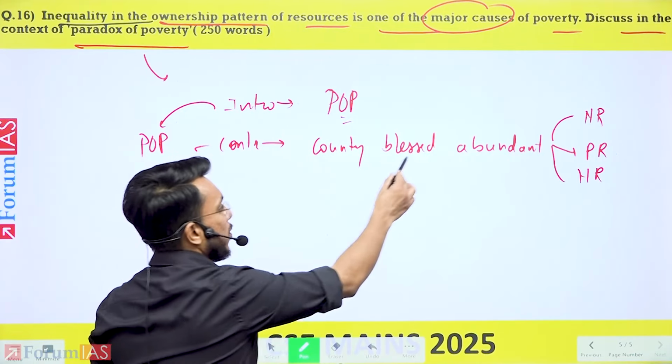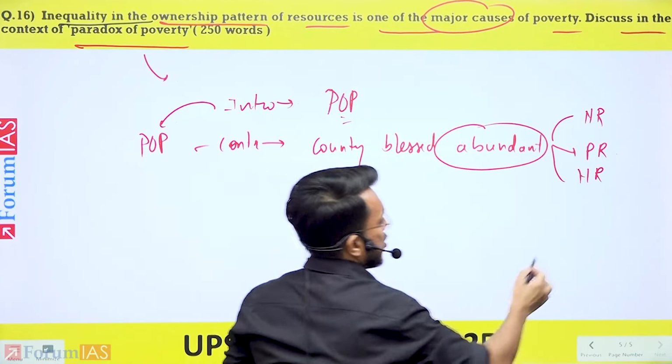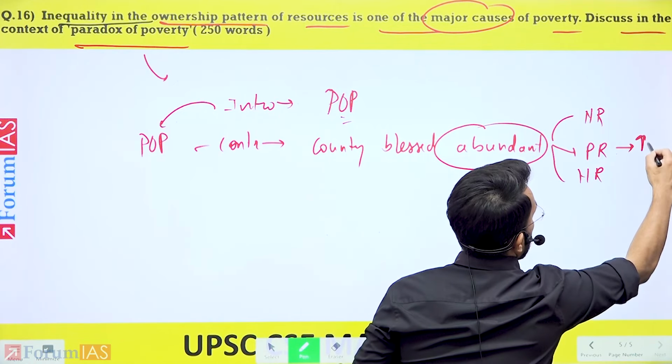This is a paradox. There are abundant resources, but at the same time there is high poverty.